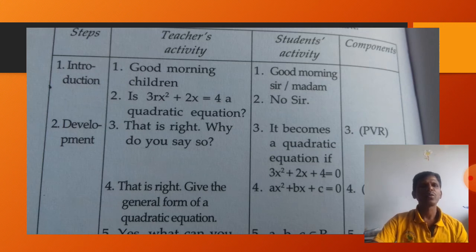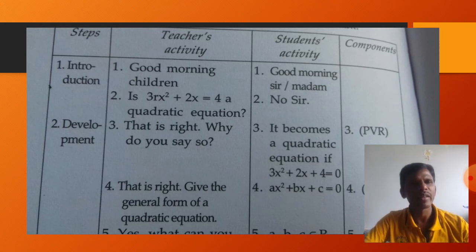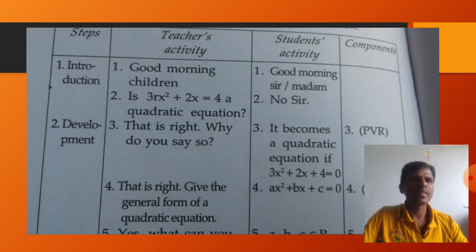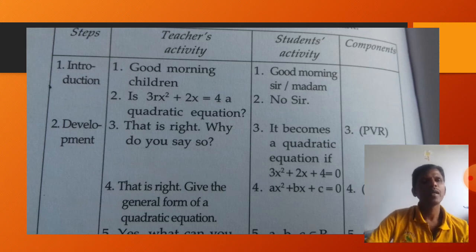So that also should be used in a highly appreciable way. That is right, like this. Simply we should not say that is right. We should use the change in the voice and all these things, already stimulus variation skills we have discussed. If the student is giving the right answer, automatically we should act to encourage the student. That is right, yes, that is right, like this we have to use. Now the word itself indicates the component as PVR, positive verbal reinforcer.